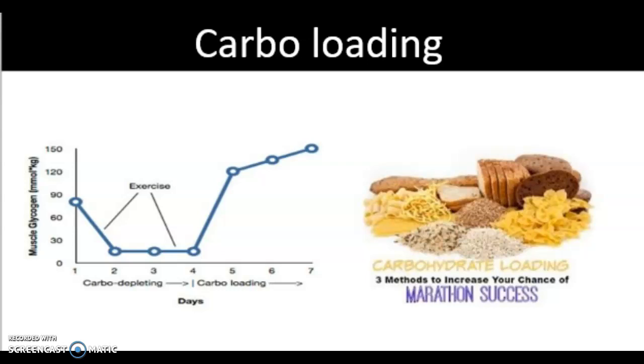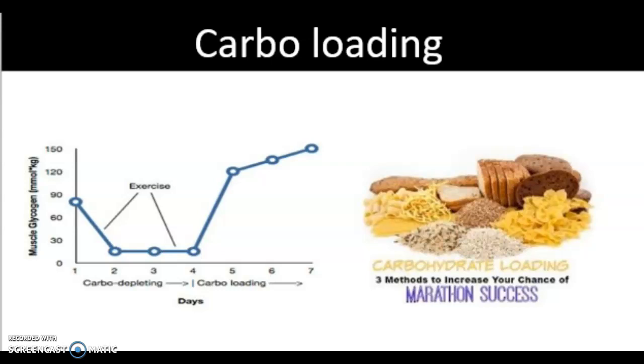An athlete will choose to keep continual training, but they will eat significantly less carbs than usual in order to deplete the body's glycogen stores. In the graph, this is shown in days 1 to 4, where the athlete's glycogen stores have decreased from 90 to around 20. In around 3 days before the race, they then consume maximum amounts of carbohydrate and stop exercising.